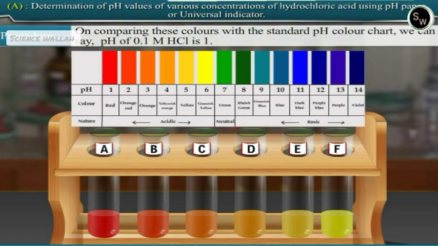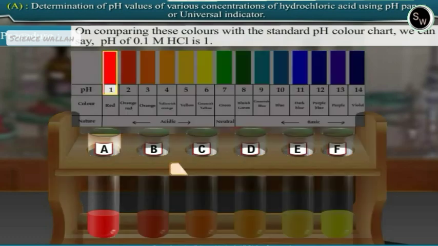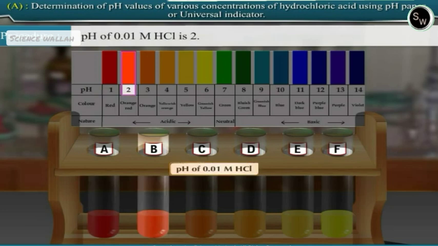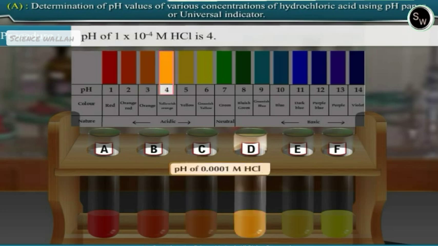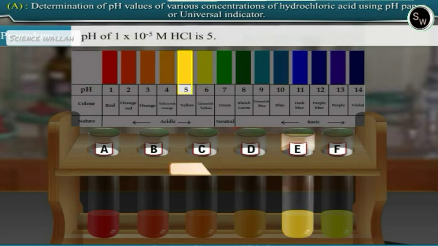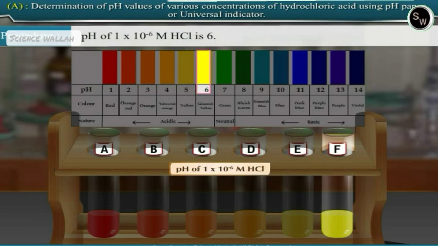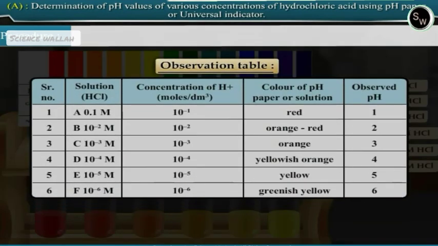On comparing these colors with the standard pH color chart, we can say pH of 0.1 molar hydrochloric acid is 1. pH of 0.01 molar hydrochloric acid is 2. pH of 0.001 molar hydrochloric acid is 3. pH of 0.0001 molar hydrochloric acid is 4. pH of 1 into 10 raised to minus 5 molar hydrochloric acid is 5. pH of 1 into 10 raised to minus 6 molar hydrochloric acid is 6. Record these readings in the observation table.